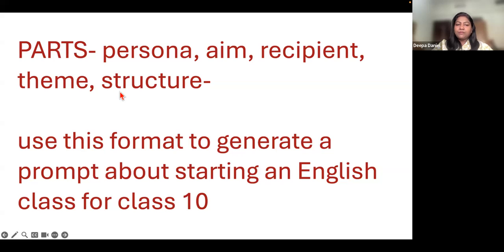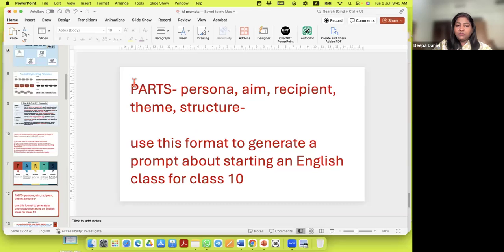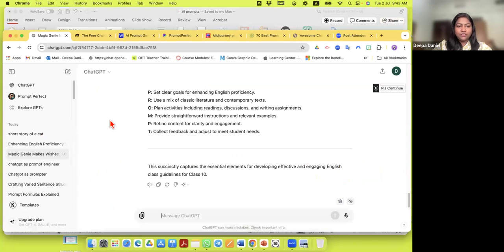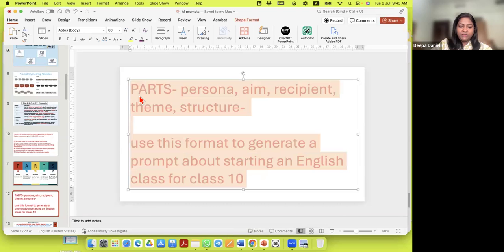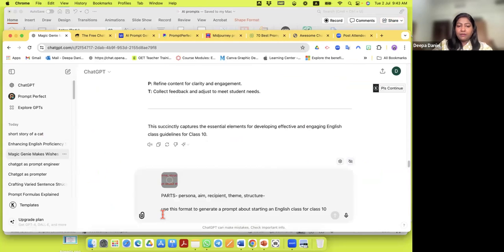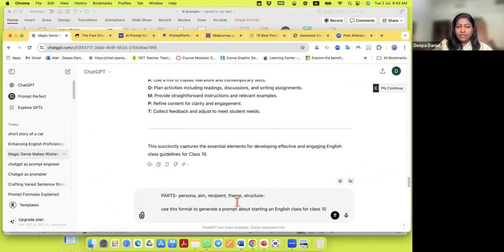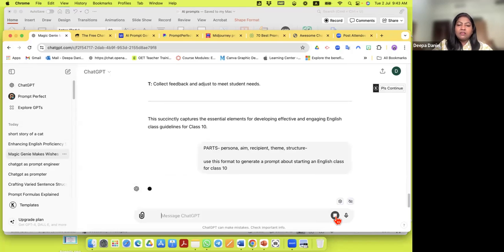So here again, see, what I did is I just copied this. Let me do it live for you here. I just copy this, go to ChatGPT and paste. So what I've done here is I'm telling ChatGPT that this is my formula. Use this format and give me a good prompt to start an English class for class 10. And look what ChatGPT will do.